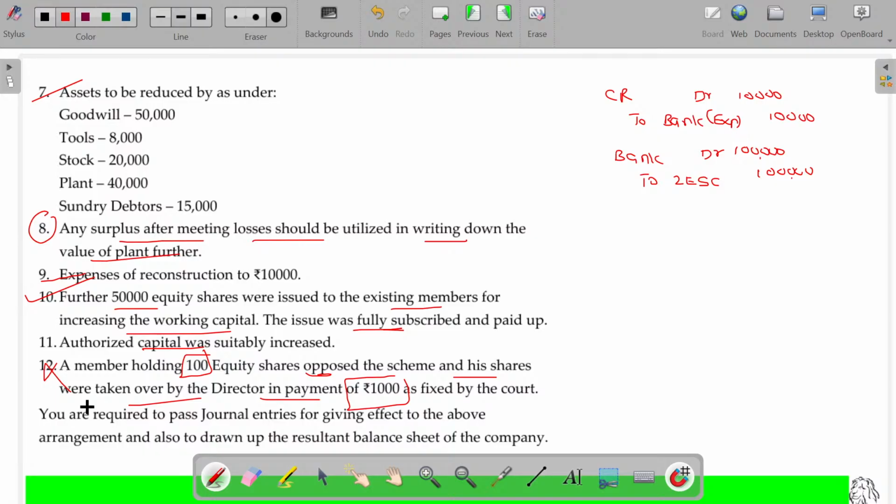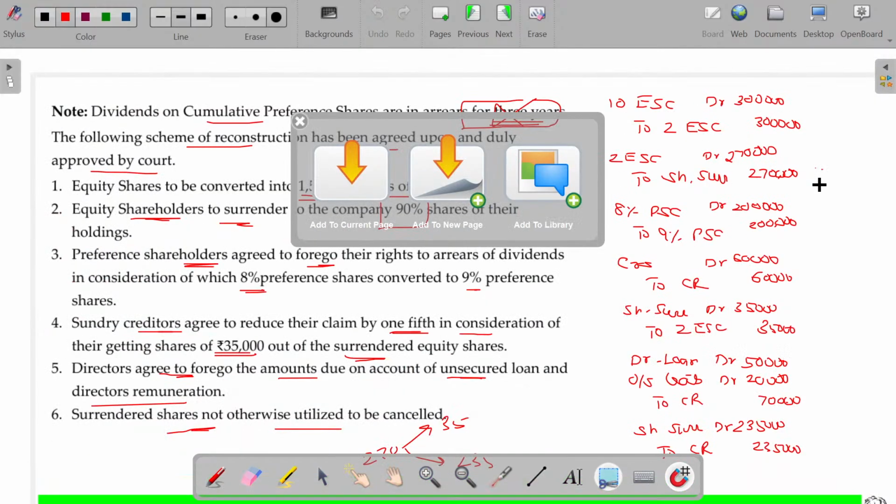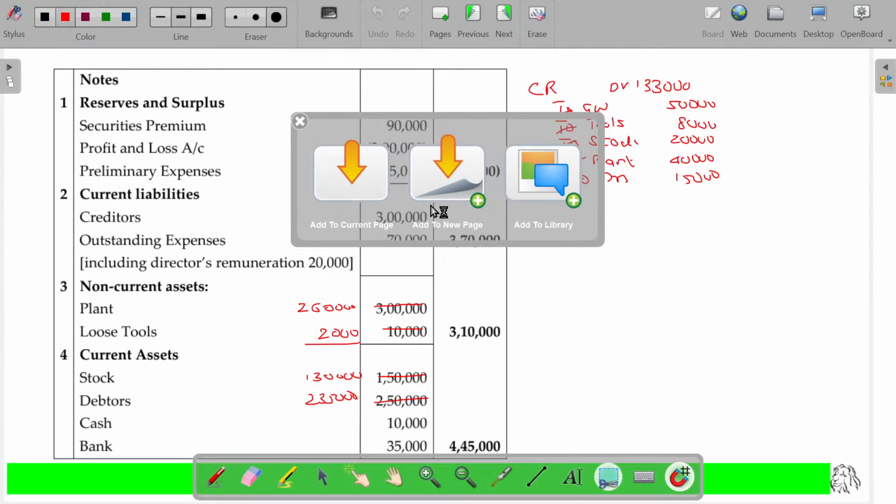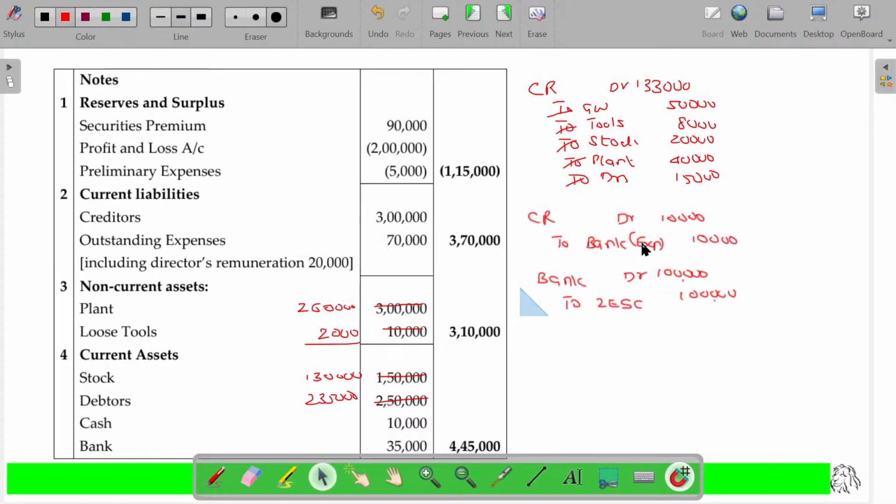Finish off. No entry. You are required to pass journal entries for giving effect to the above arrangements, and also you have to prepare a balance sheet. So these are the two entries.